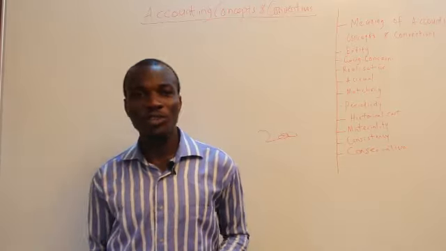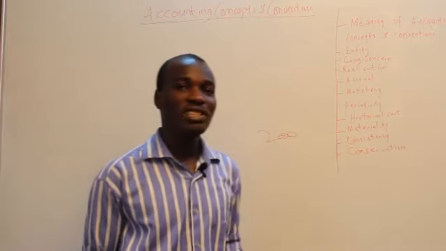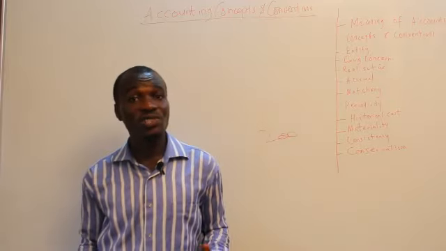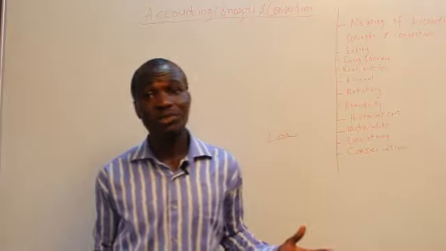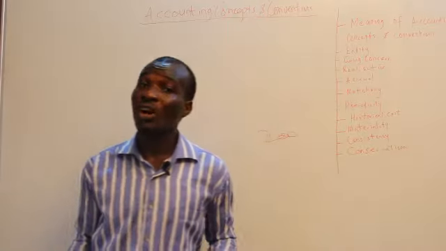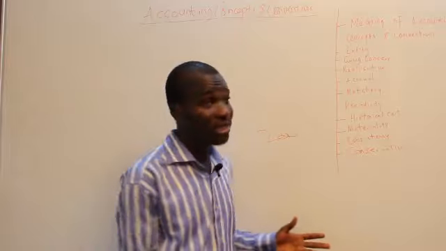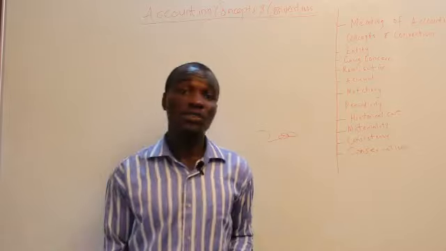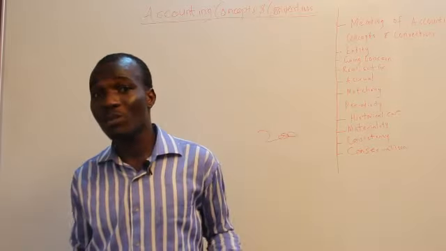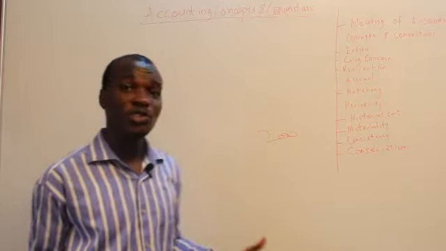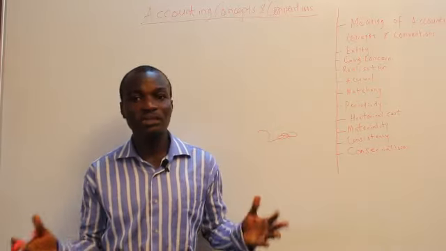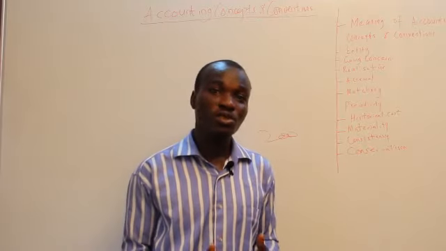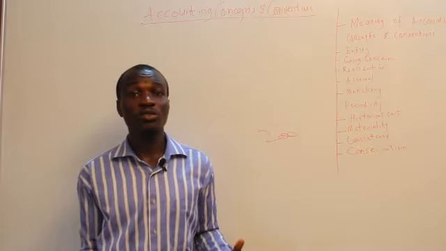Wow, this is an interesting convention in accounting. What this convention is telling us is that we have different accounting methods in treating different accounting aspects in the period. Like in charging depreciation, we have the straight line method, the reducing balance method, the sum of the digits method, and the revaluation method. So if an organization chooses to use the diminishing or reducing balance method, such an organization should continue using that method, and should be consistent in the use of a particular method.